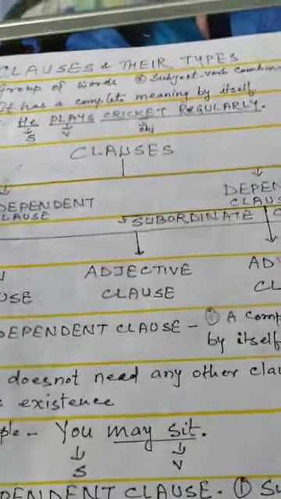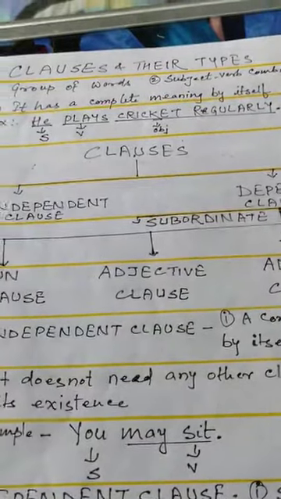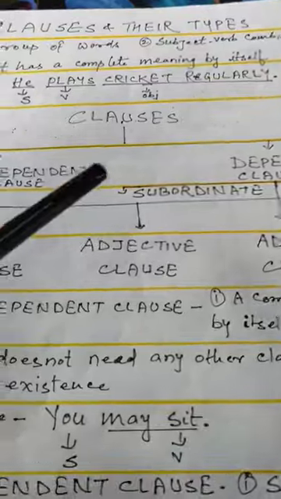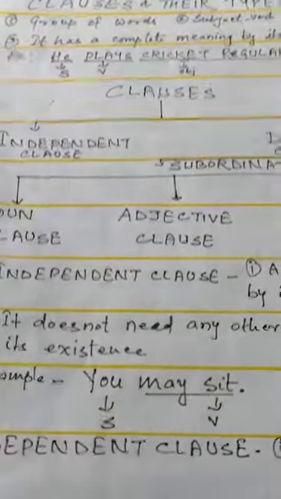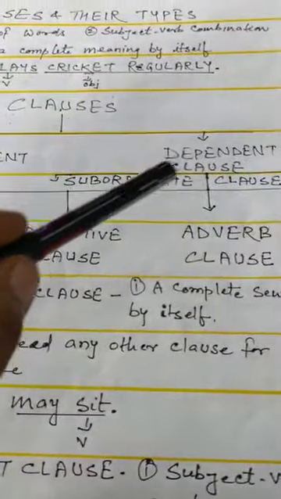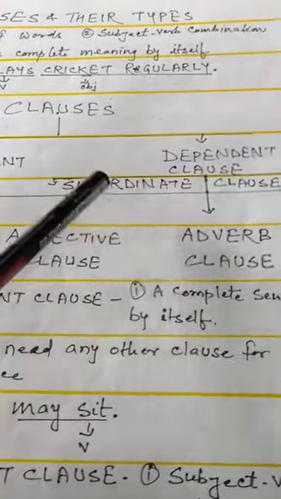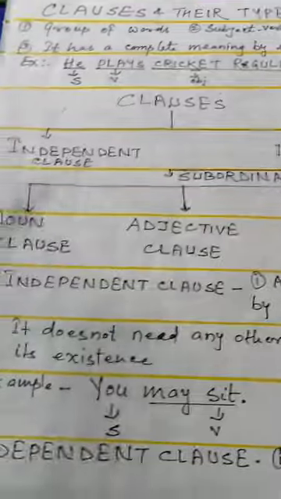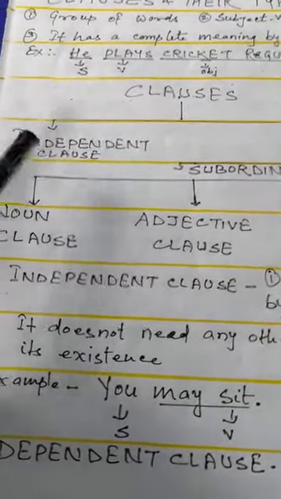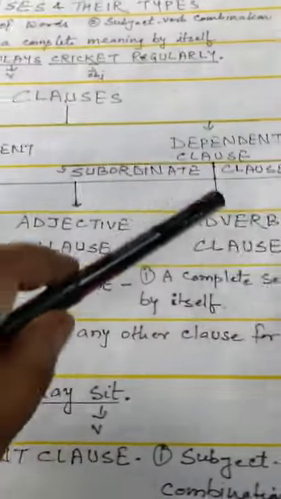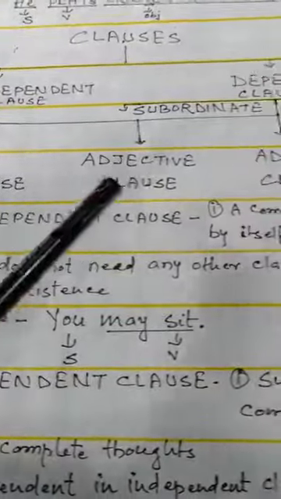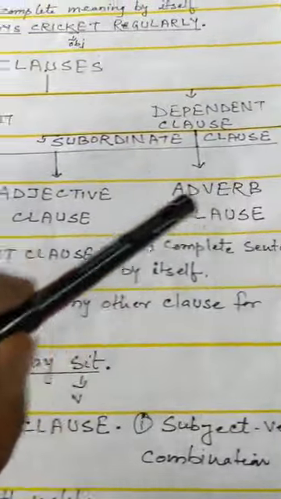What is a phrase? It is also a group of words but giving incomplete sense. Now clauses. How many clauses? Independent clause and dependent clause. The dependent clause is also known as a subordinate clause. The independent clause is independent, so it has no types, but the dependent clause has three types: noun clause, adjective clause and adverb clause.